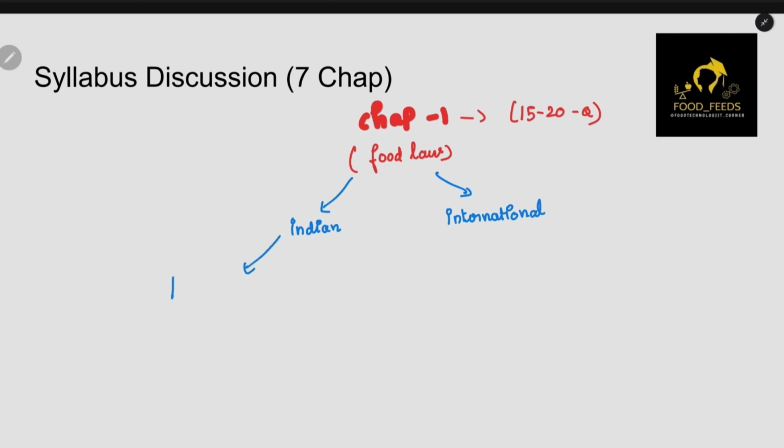One is FSSAI, and second is other than FSSAI. Under FSSAI we already know two things: one is the FSS Act, which came in 2006, and one more is the FSS Rules and Regulations.